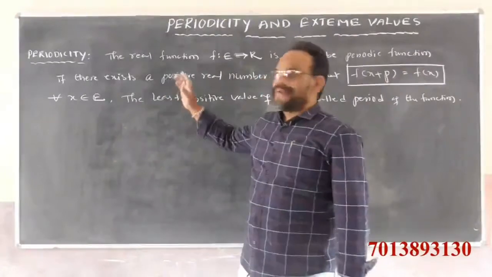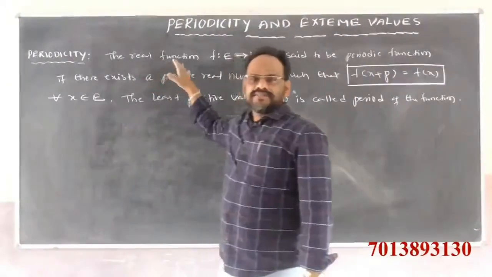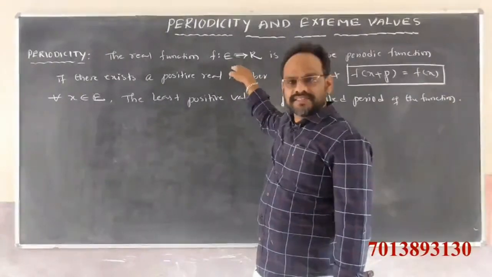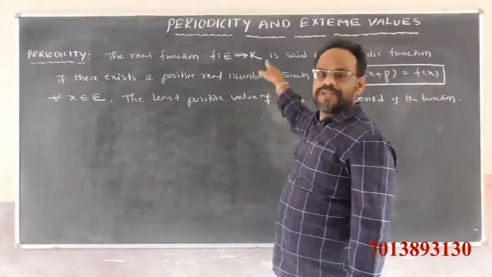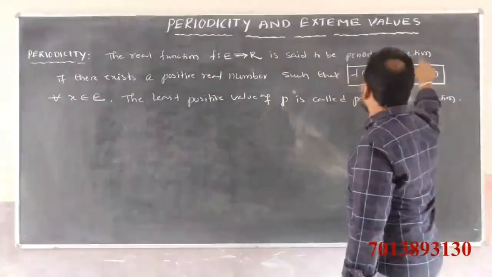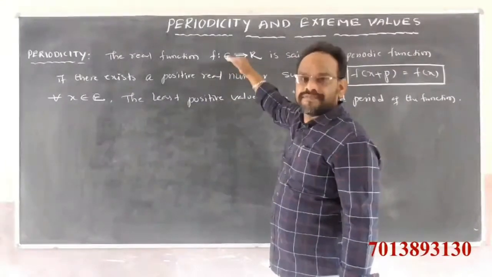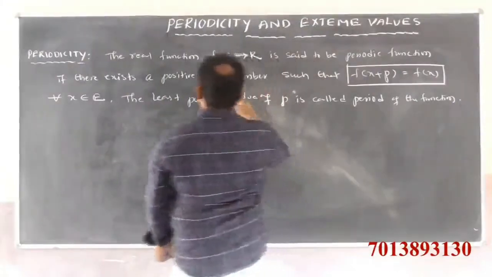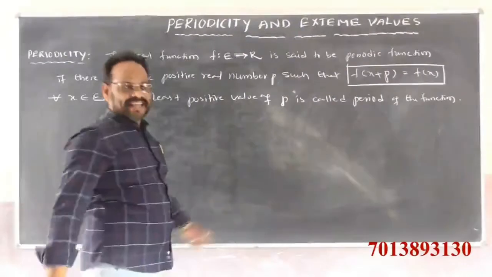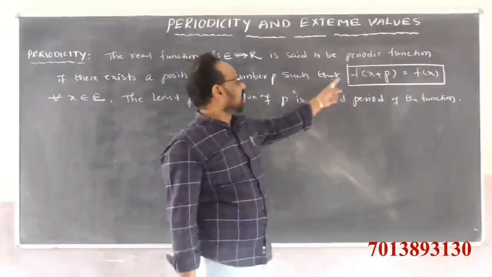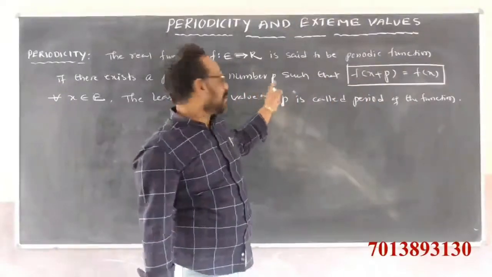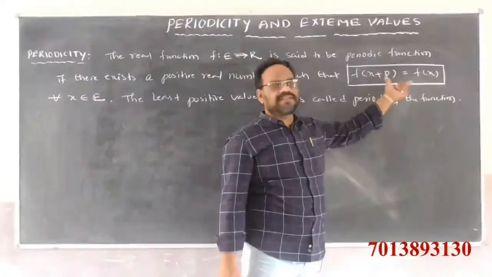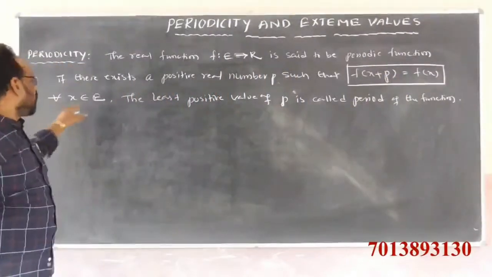Once again, observe here, periodicity or periodic function means the real function f is mapping from E to R. That means the domain of the function is E and the codomain of the function is R. This function is said to be a periodic function if there exists a positive real number p such that f of x plus p is equal to f of x, the condition satisfied for all x belongs to E.